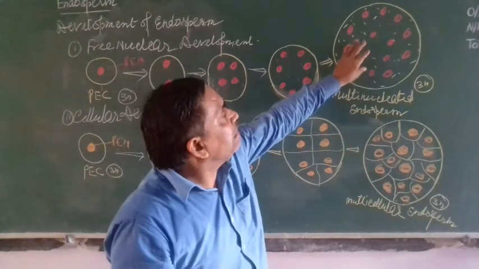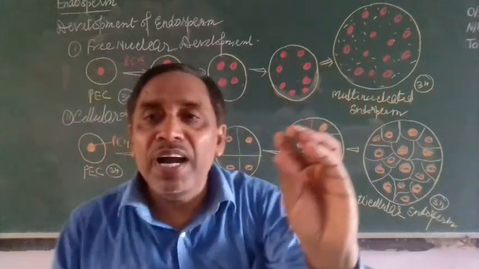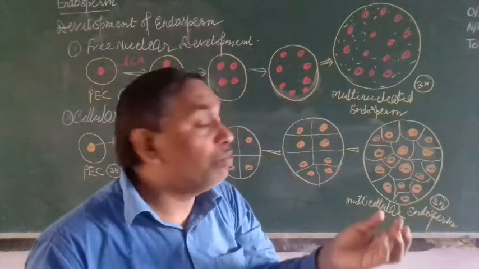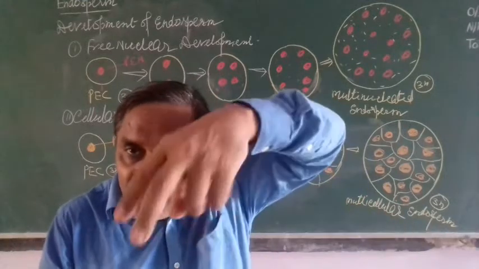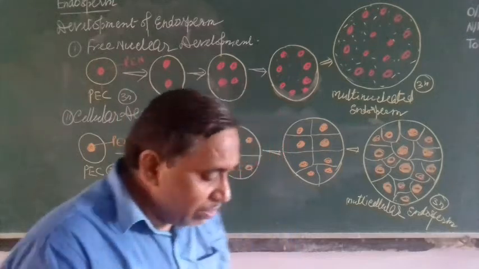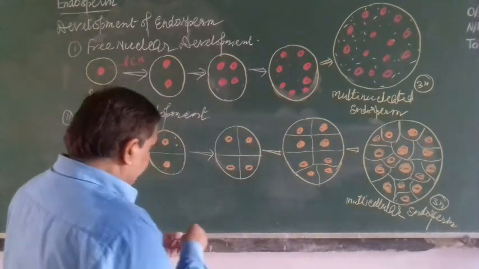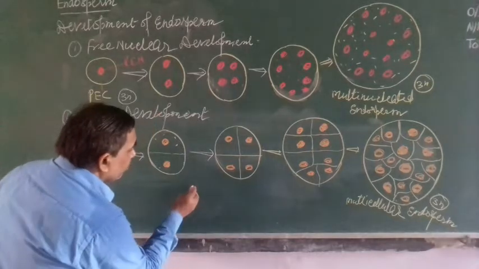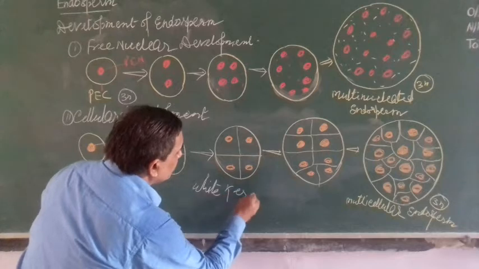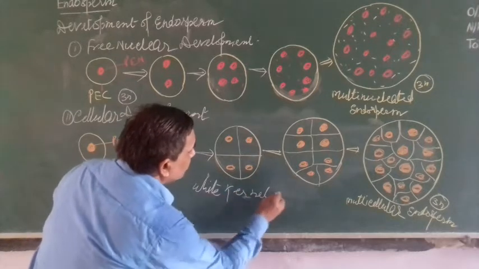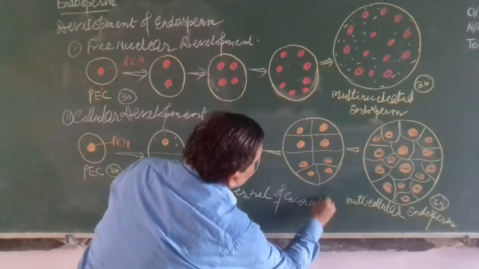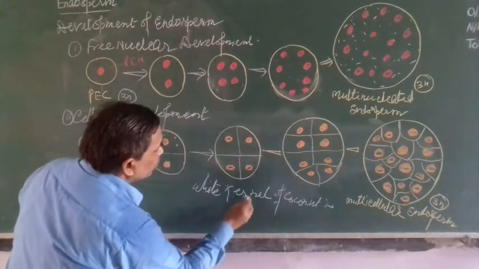So the nuclear endosperm, I told you, the water of the coconut, the coconut milk, that is nuclear endosperm. But the white kernel of the coconut, which we eat, the white kernel of coconut is cellular endosperm.